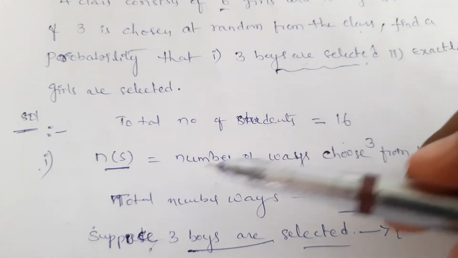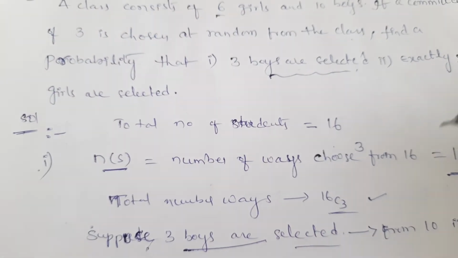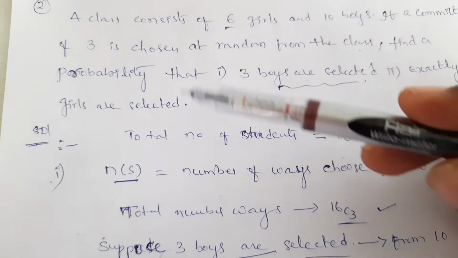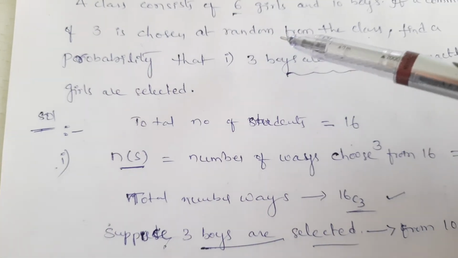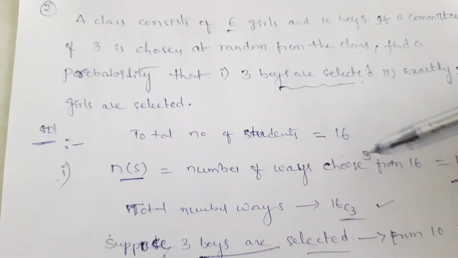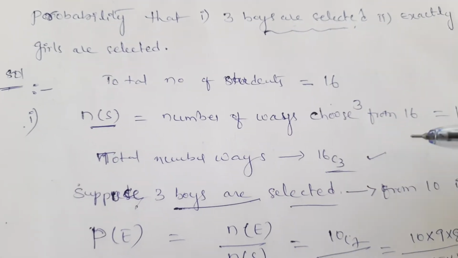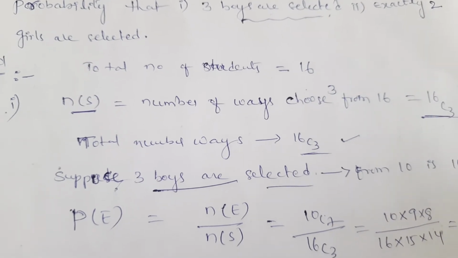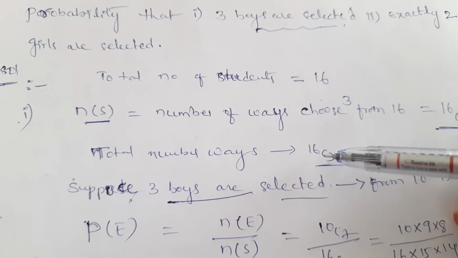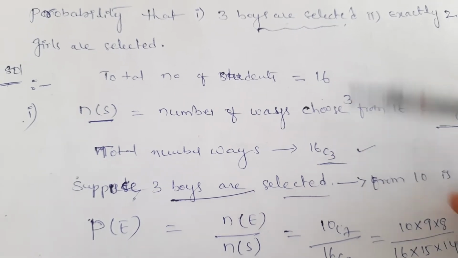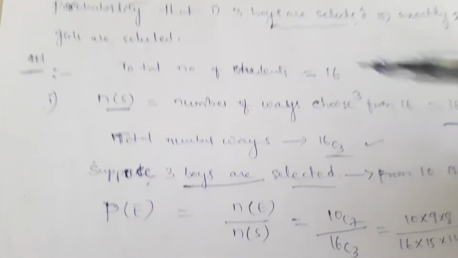First, N of S is equal to the number of ways to choose 3 from 16. Here we have to choose 3 at random from the class out of 16. The number of ways to choose 3 from 16 is 16C3. The total number of ways is N is equal to 16C3. Suppose 3 boys are selected.